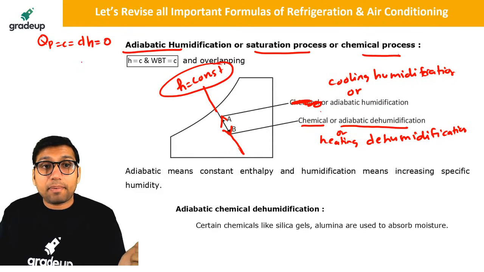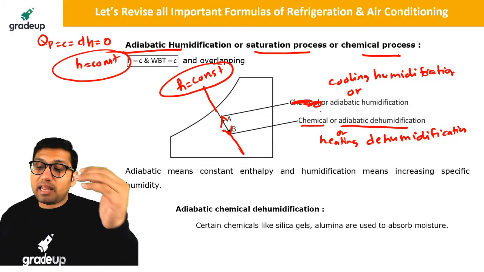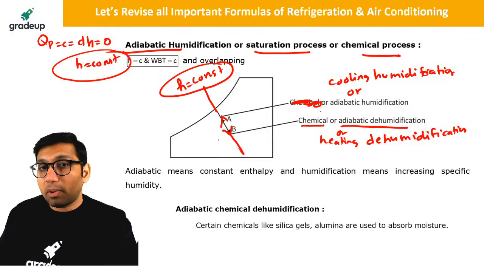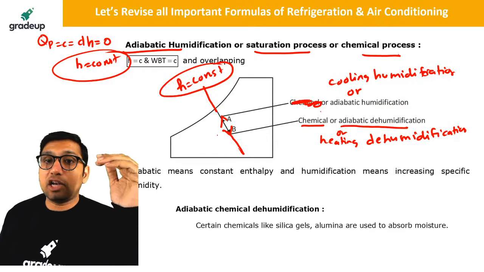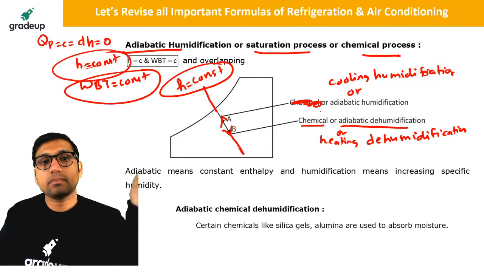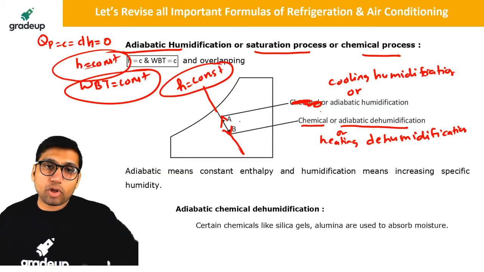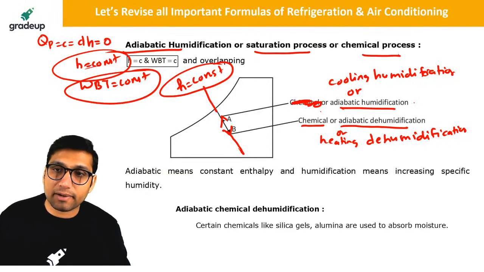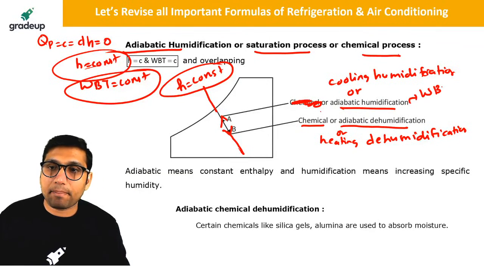So if the change in enthalpy is equal to 0, then enthalpy will be constant. That is the meaning of adiabatic humidification and adiabatic dehumidification taking place along a constant enthalpy or constant wet bulb temperature line. So when you do this process of adiabatic humidification, you will reach the wet bulb temperature.